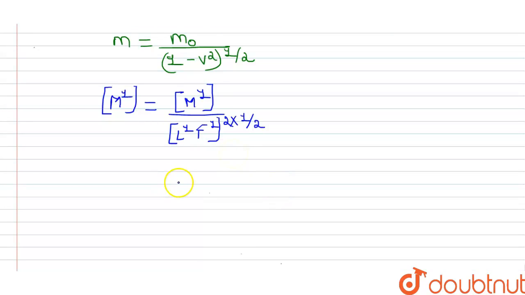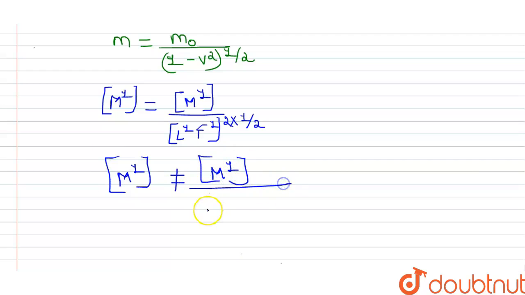Now, as we can see that if this term, here, we will get L power 0, T power 0, then only this formula will become dimensionally correct. Now, this formula is dimensionally wrong. So, as we can see that M power 1 is not equals to M power 1 divided by L power 1, T power minus 1.